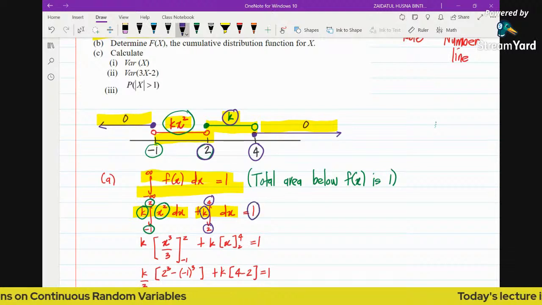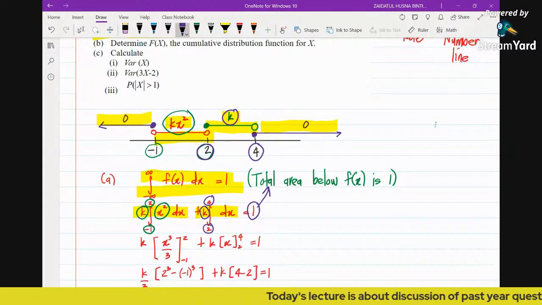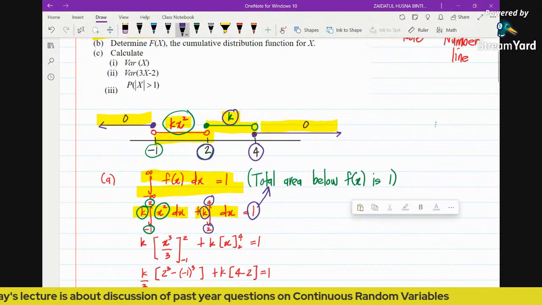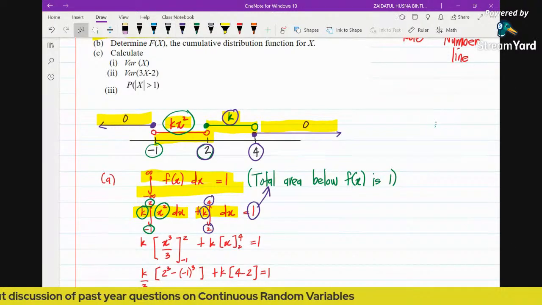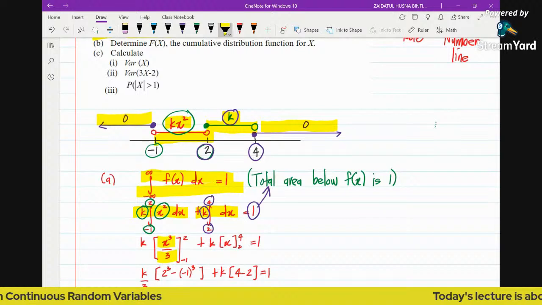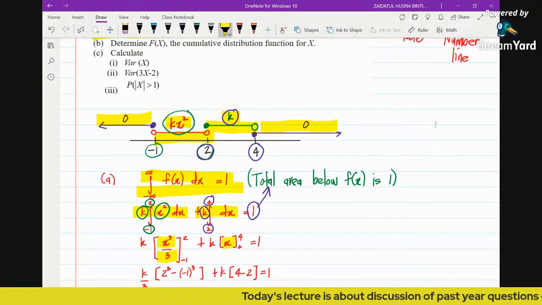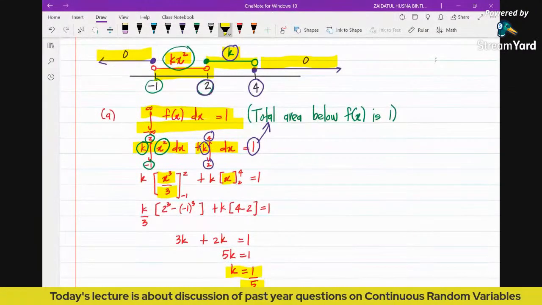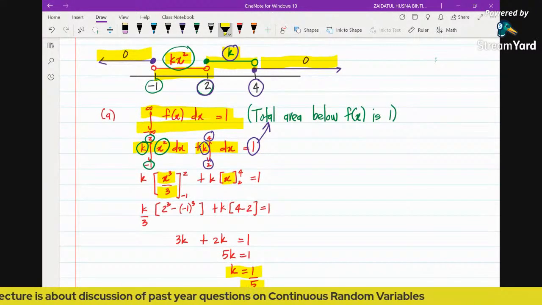Why? Because again, we know that total area is 1. Then we just proceed with our integration. These are very basic functions, quadratic and also constant. Integrating x squared will give you x cubed over 3, and integrating 1 with respect to x will give you x. Then substituting limits, eventually you will get 5k equals 1, and then k equals 1/5. This question is not difficult.